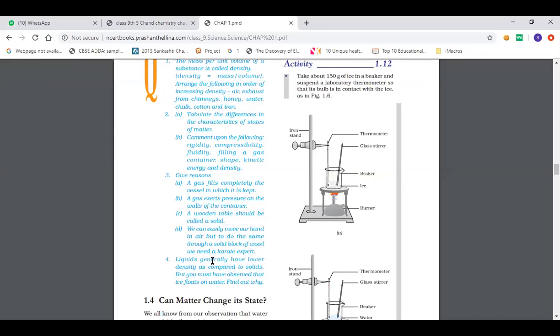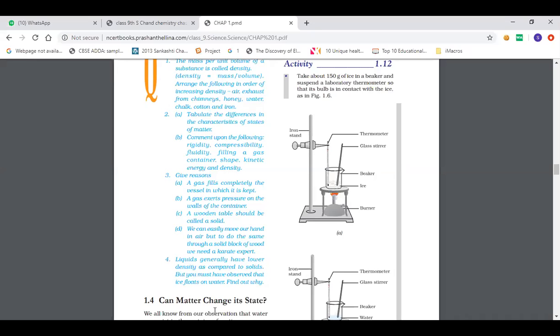Liquids generally have lower density as compared to solids, but you must have observed that ice floats on water. Find out why. Why does ice float? One reason is that the density of ice is lesser than the density of water. The actual reason is this: what happens generally when you heat a liquid, to the liquid particles? Do they move closer or away?